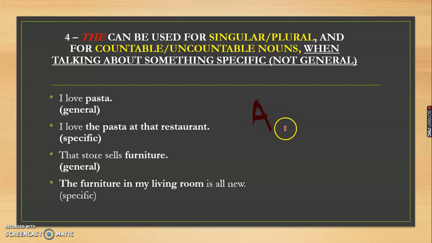A and An, these two determiners, or articles, are used with countable nouns only. But 'the' can be used with countable as well as uncountable nouns, and with singular as well as plural.